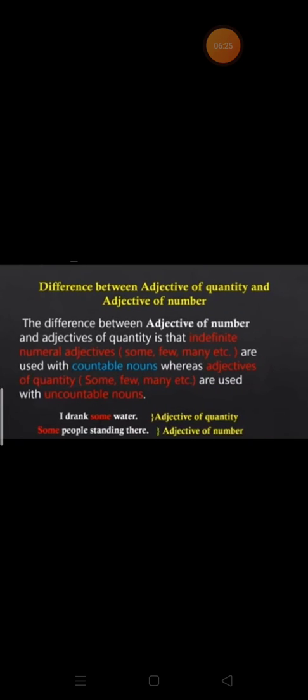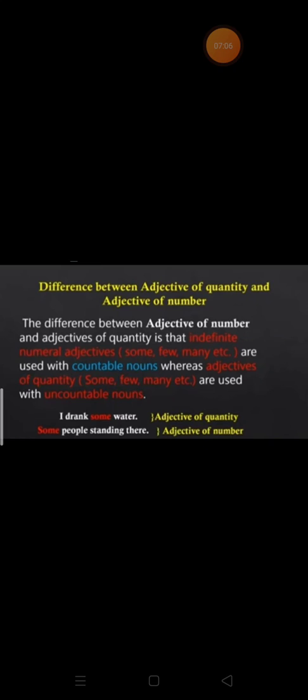So children, here we have a look at the difference between adjective of quantity and adjective of number. Although I have explained, we'll have a look again. The difference between adjective of number and adjective of quantity is that indefinite numeral adjectives like some, few, many are used with countable nouns, whereas adjectives of quantity like some, few, many, etc. are used with uncountable nouns.